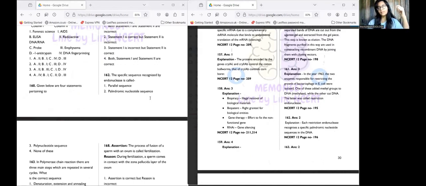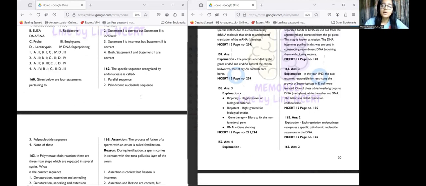What is palindromic? It means something that reads the same from both sides. If I have MAM, it'll read the same forwards and backwards. That's a palindromic sequence. When this sequence consists of various nucleotides, it is known as a palindromic nucleotide sequence.